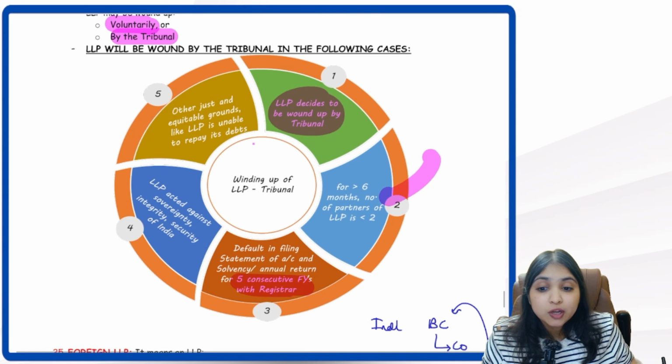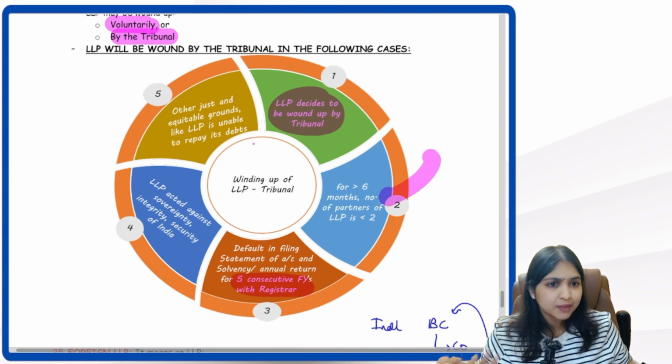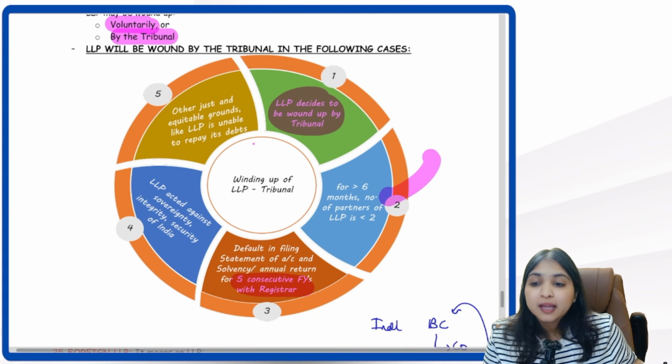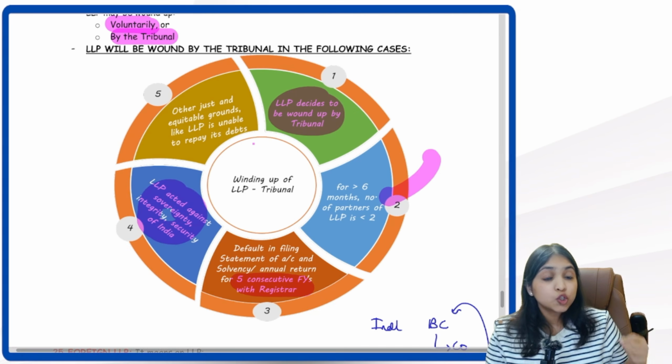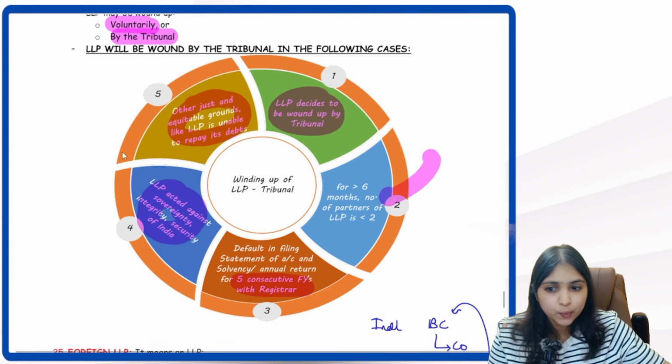Then if for 5 consecutive financial years we did not file the statement of accounts and solvency, or the annual return, they will order winding up of the LLP. Also, if the LLP acted against the sovereignty, integrity or security of our country, or on any other just and equitable grounds.